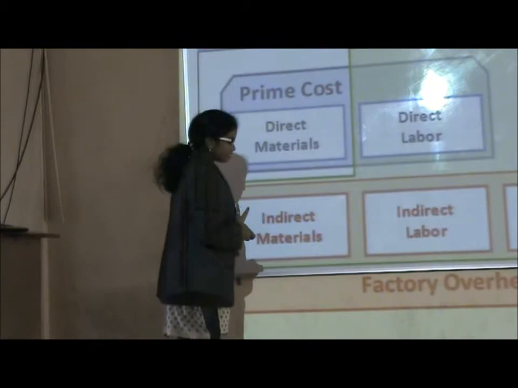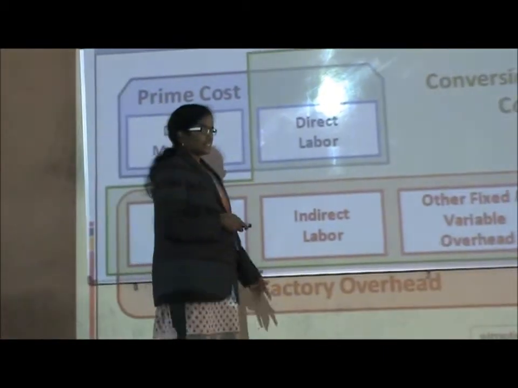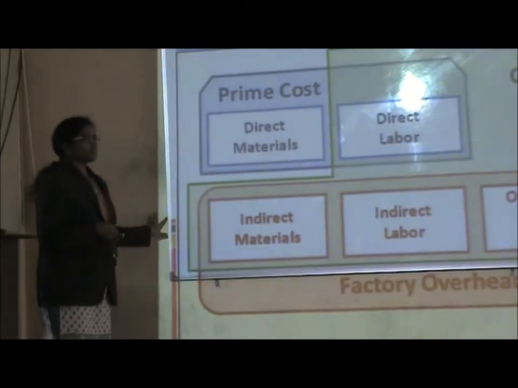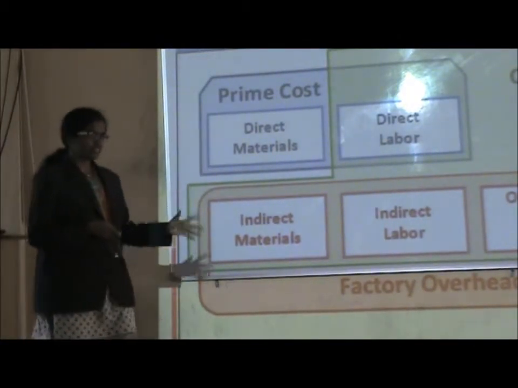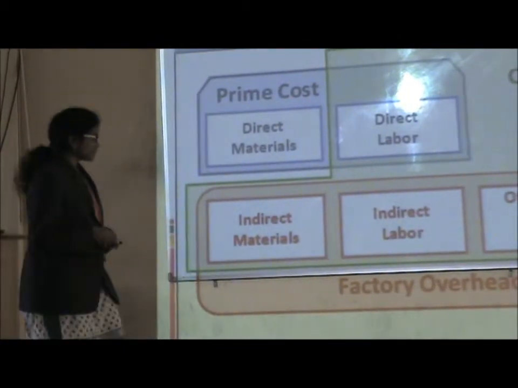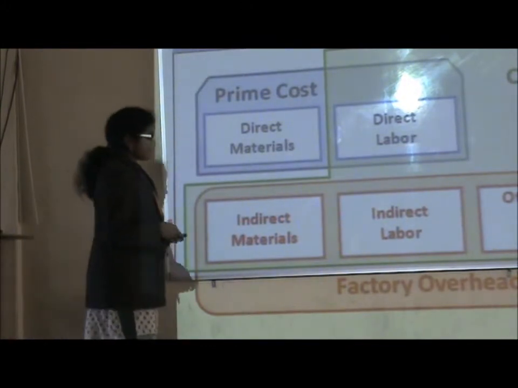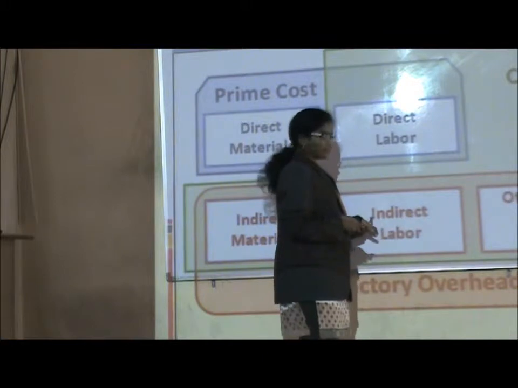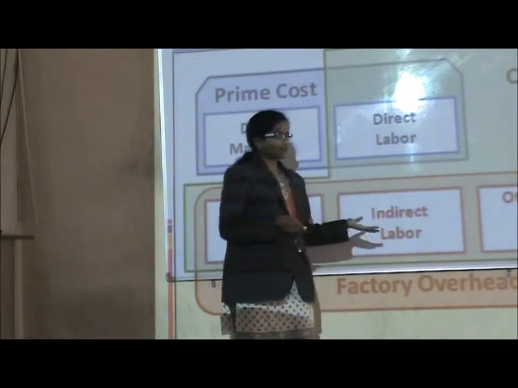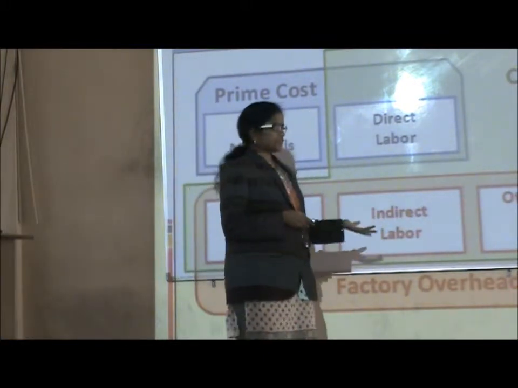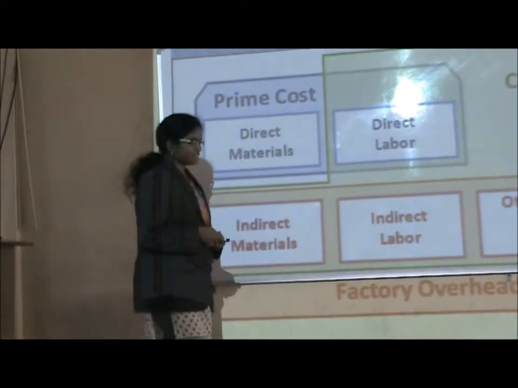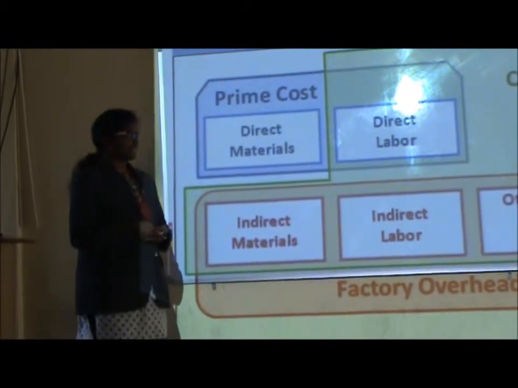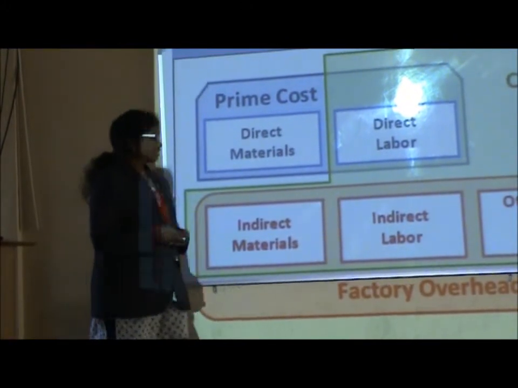These indirect materials are not easily measured or easily identified. Those materials are indirect materials. An example of indirect material is thread for shirt making. And coming to indirect labor, the people who are not involved in the production process but help to increase production, like supervisors, inspectors, and cleaners, come under indirect labor.